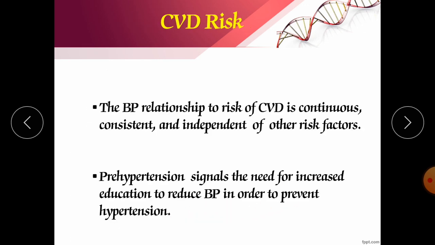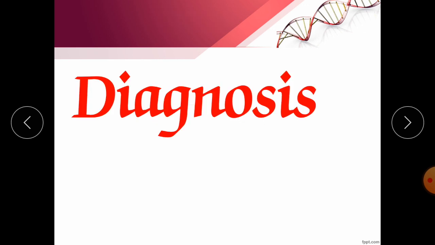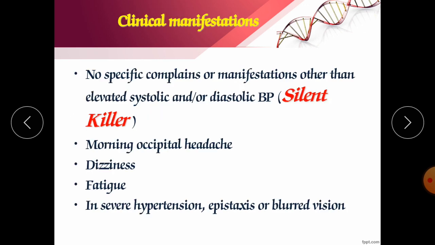CVD risk. The blood pressure relationship to the risk of CVD is continuous, consistent and independent of other risk factors. Pre-hypertension signals the need for increased education to reduce blood pressure in order to prevent hypertension. Diagnosis: how to diagnose? No specific complaints or manifestations other than elevated systolic or diastolic blood pressure. Now, as we know, blood pressure is a silent killer.